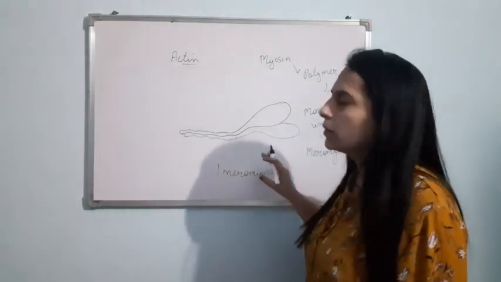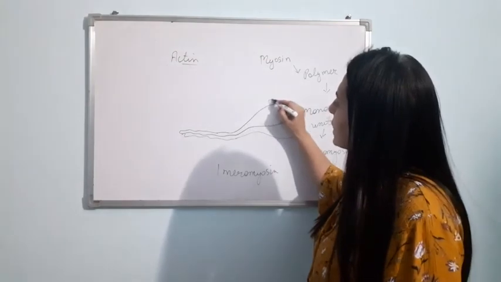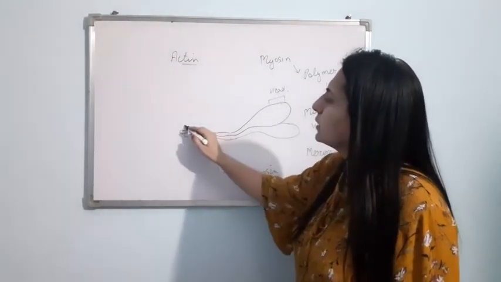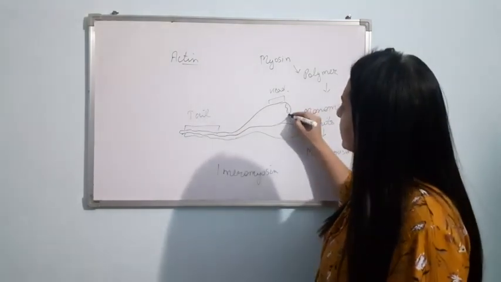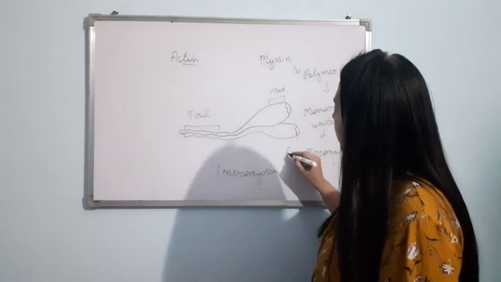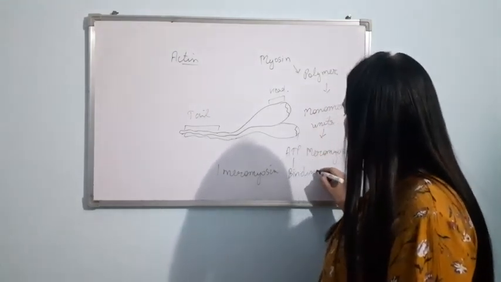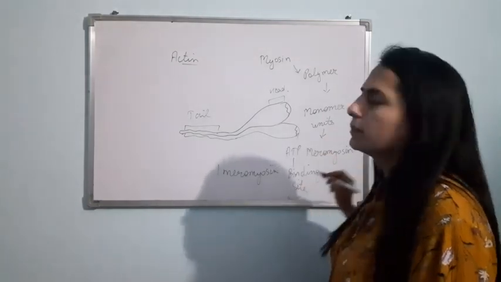Now if I talk about the structure of meromyosin, it has three parts. This is the head. Okay, this is the middle part and this is the tail. Its head has the ATP binding site, and it is an ATPase. Okay, here the ATP binding site is present and it is an ATPase.